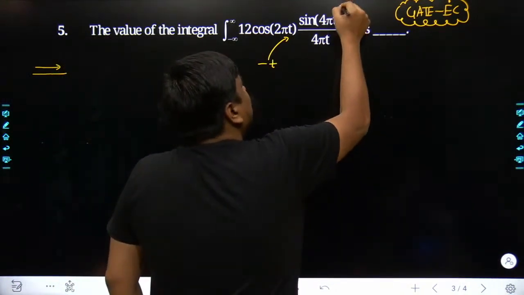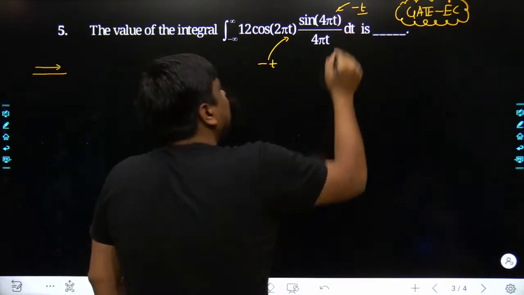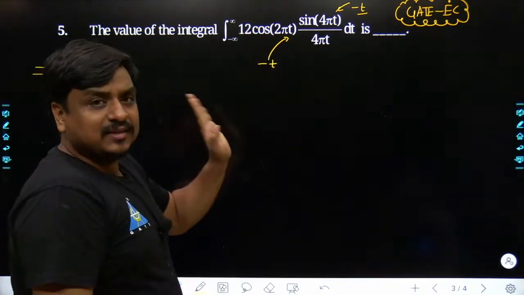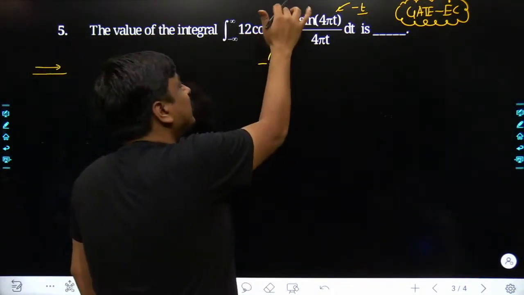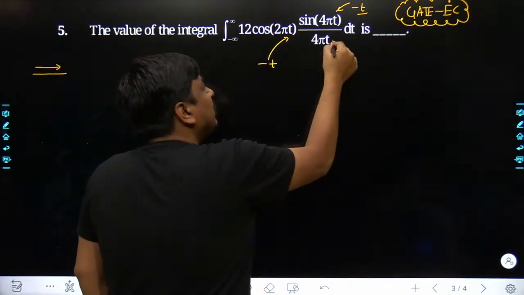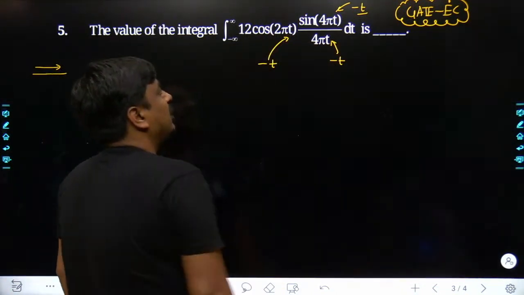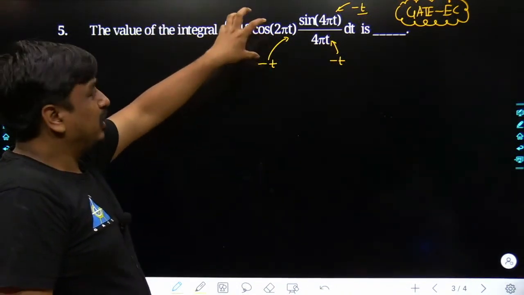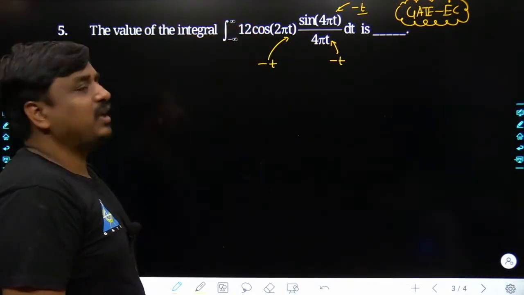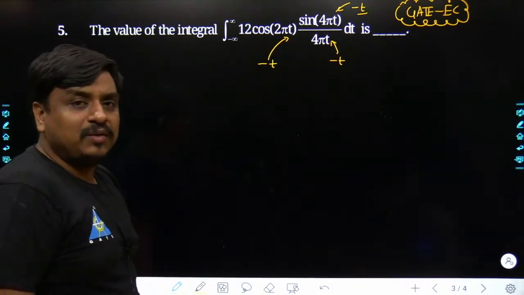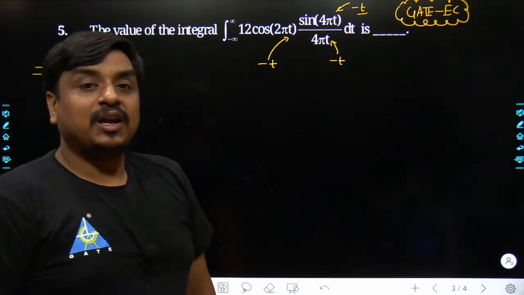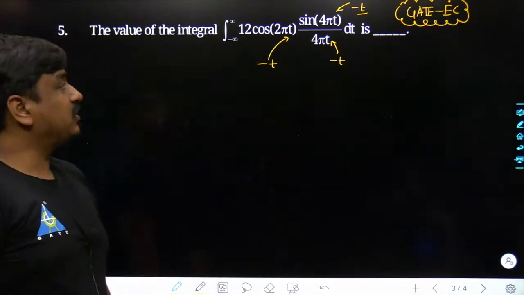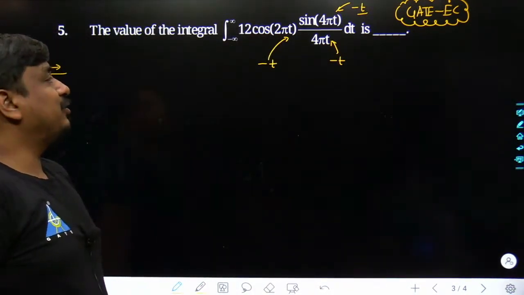And as t is replaced with minus t, the impact of sine of minus theta is seen as minus sine theta. So the minus would be taken out, and as t is replaced with minus t, again the minus sign would be taken out. As far as this complete structure of the function of t is concerned, it is an even function. A function is said to be even when f of minus t is the same as f of t. Yes, it has been an even function.